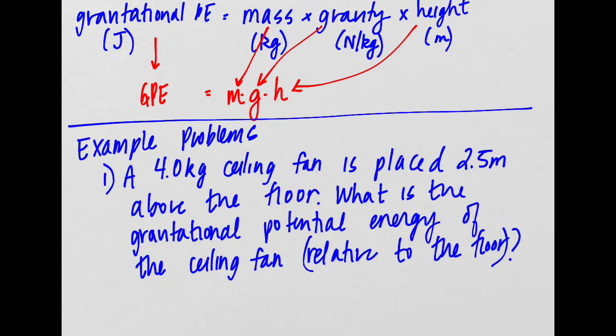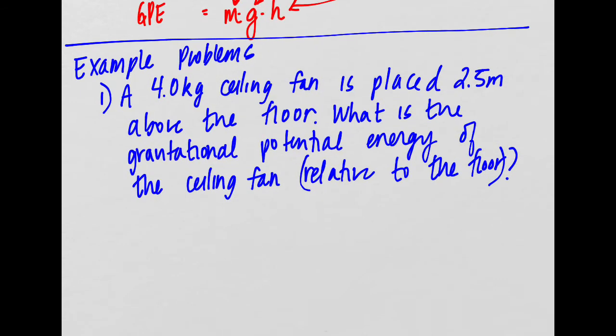All right. So here we go. Our first example problem. We have a 4.0 kilogram ceiling fan, and it's placed 2.5 meters above the floor in a room. What is the gravitational potential energy of the ceiling fan? And I wrote here relative to the floor.